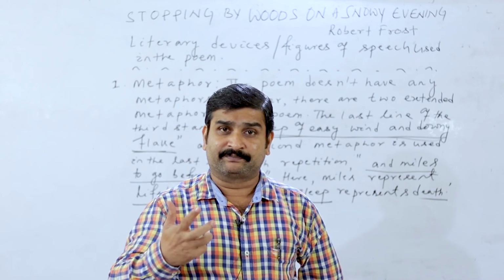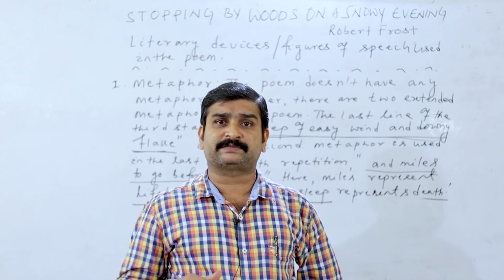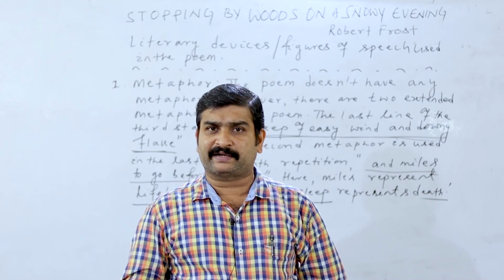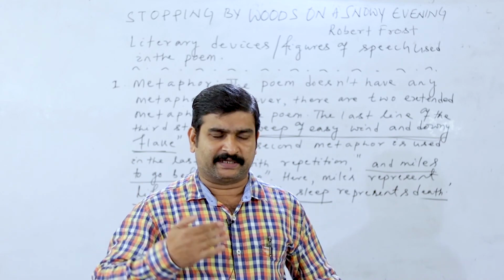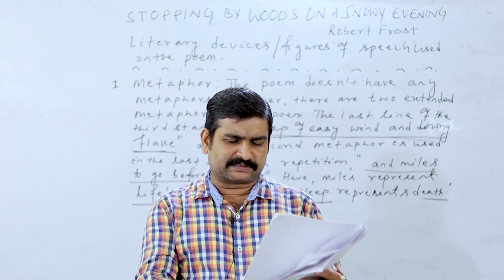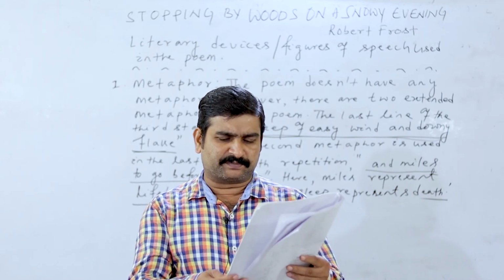Look at the word he. He gives his harness bells. So here the feelings of the horse have been personified. That's why the poet is using he. So this is the line I am explaining again. He gives his harness bells a shake to ask if there is a mistake.